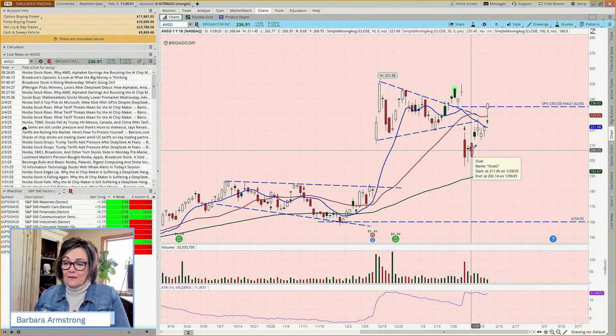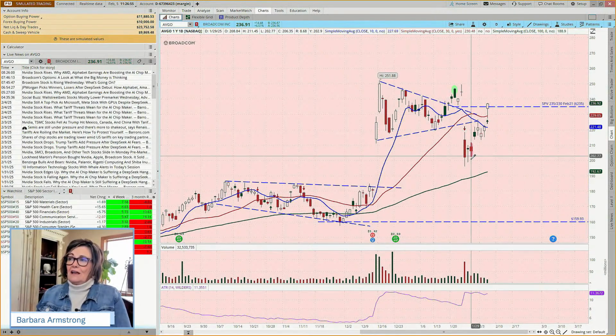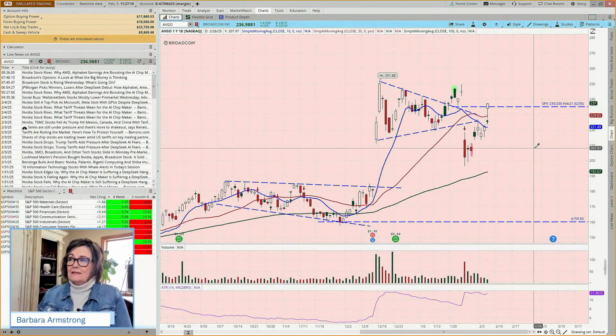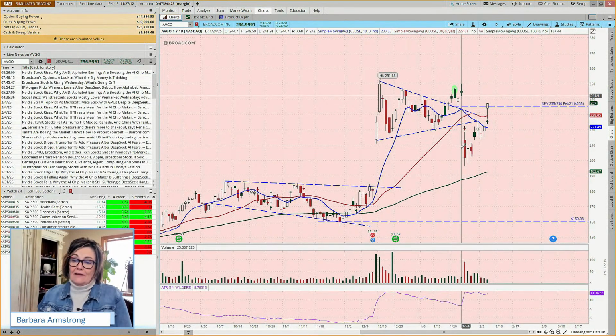Now, some people will say, well, I position size so that I could afford to take max loss. And if it's assigned, it's assigned. The assignment is, I don't know if you'd call it a lottery, but it's a random process. So you don't know if you're going to be assigned, and you could have 3 contracts and one could be assigned and not the other 2.